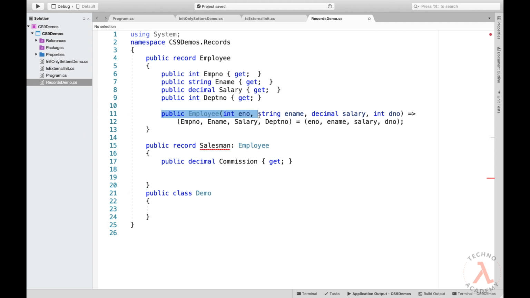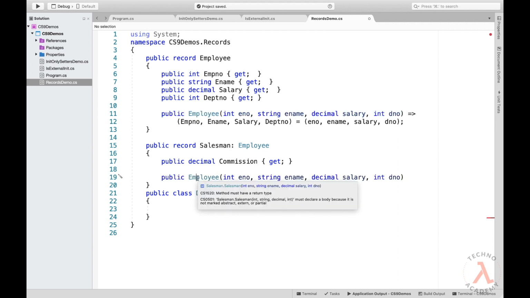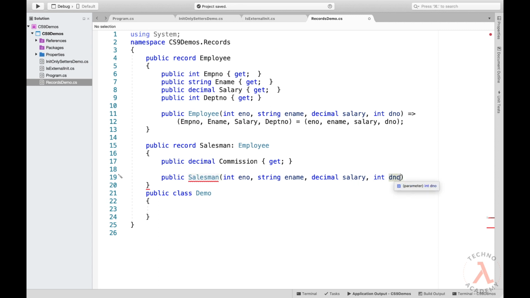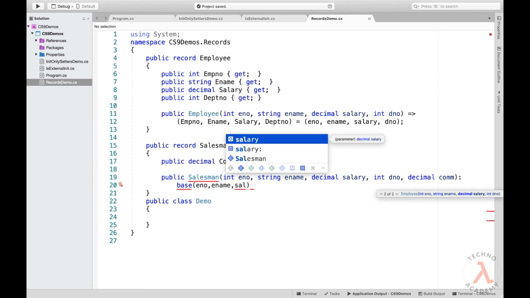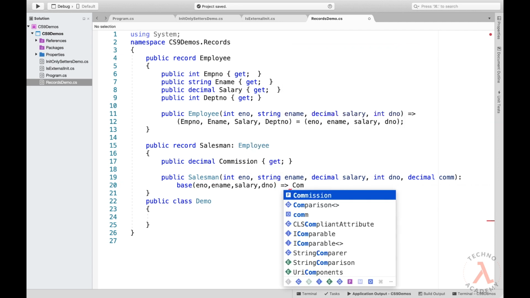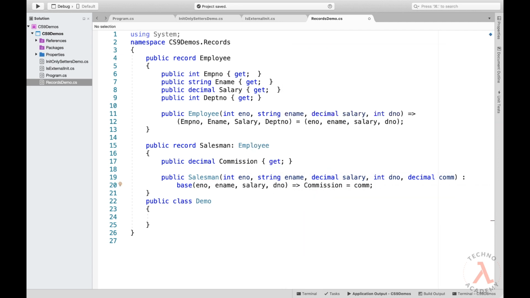To make it simple, let me copy the Employee constructor code and let me paste that, and let me change the Employee to Salesman, and then let me add one more argument, that is decimal commission, and let us invoke the base class constructor. So let me type in colon base of, let us pass the values for all the arguments of the base class constructor. So let me type in employee number, employee name, sal, department number goes to Commission equal to commission.